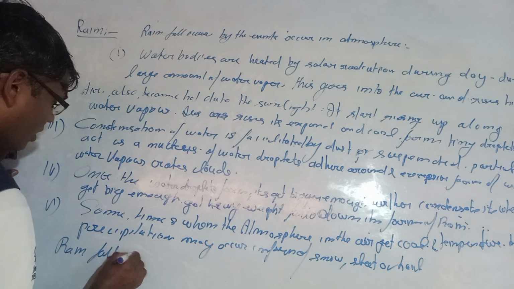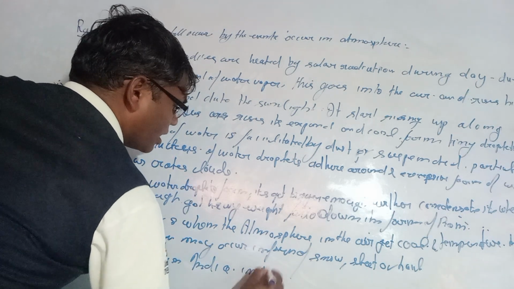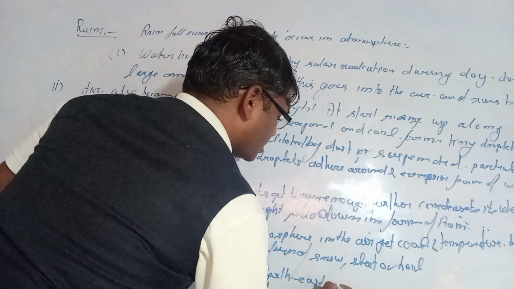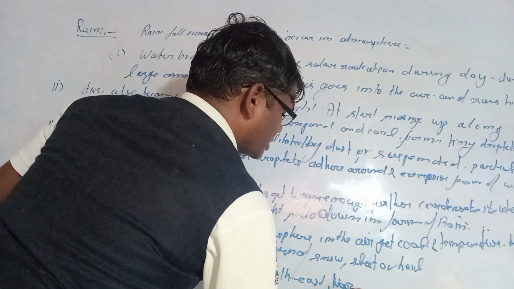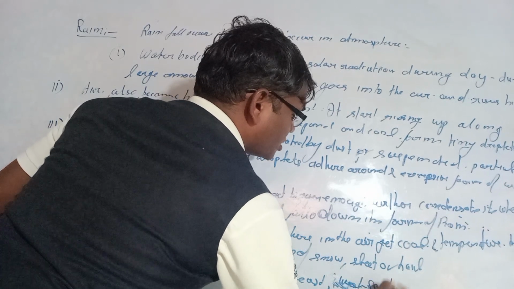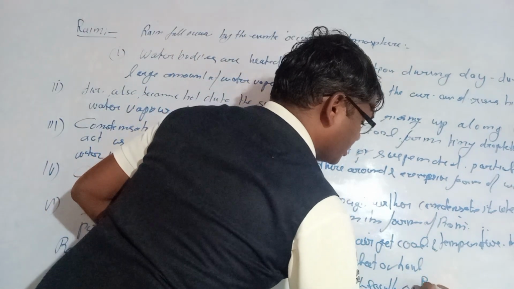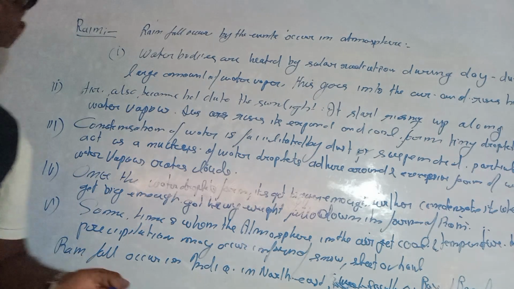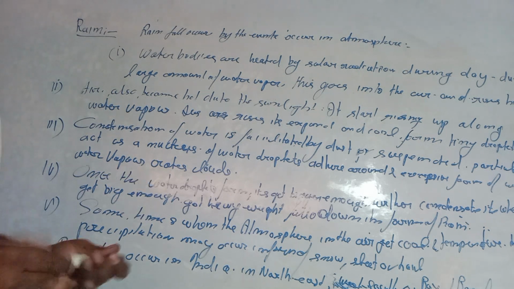Rainfall occurs in India from the northeast, the southwest, or the Bay of Bengal. These are the three areas through which the rainfall happens in our country, India. These are the features we have discussed here.